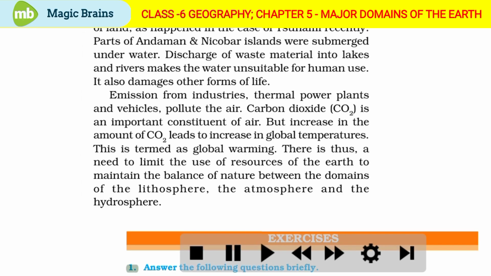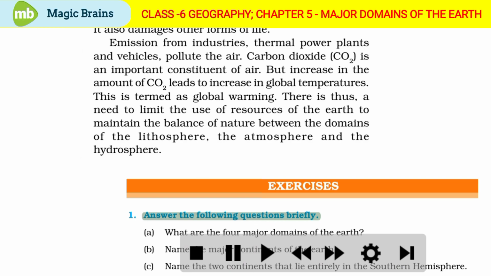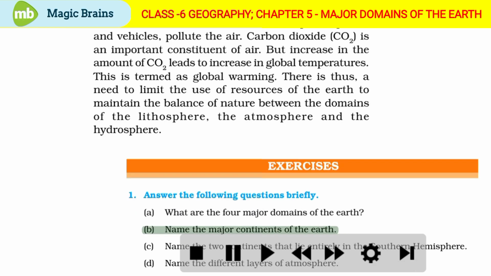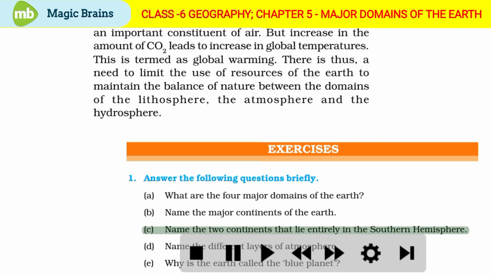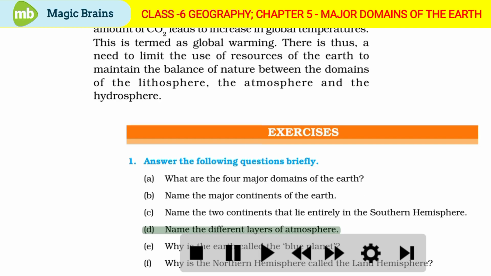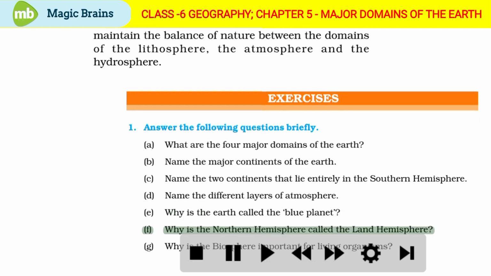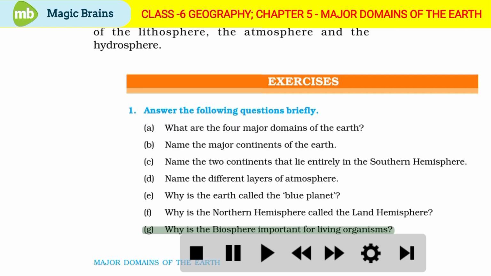Exercises. 1. Answer the following questions briefly. A. What are the four major domains of the earth? B. Name the major continents of the earth. C. Name the two continents that lie entirely in the southern hemisphere. D. Name the different layers of atmosphere. E. Why is the earth called the blue planet? F. Why is the northern hemisphere called the land hemisphere? G. Why is the biosphere important for living organisms?